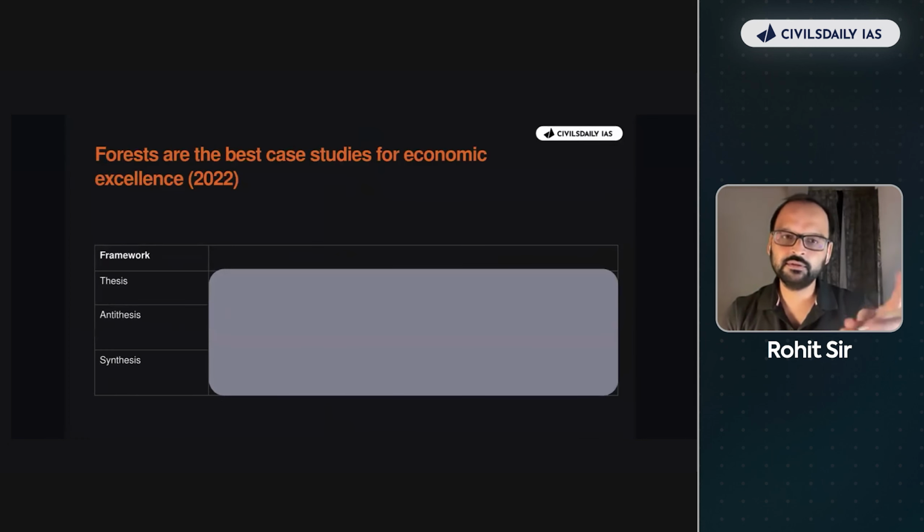But and then this is a thematic essay. तो वो तो philosophical essay था. ये thematic essay: Forests are the best case studies for economic excellence. Thematic essay का मतलब पता है ना, इसमें थोड़ा बहुत आपका GS की knowledge लगेगी. You need to have some idea about that theme. और GS की knowledge इसलिए लगेगी